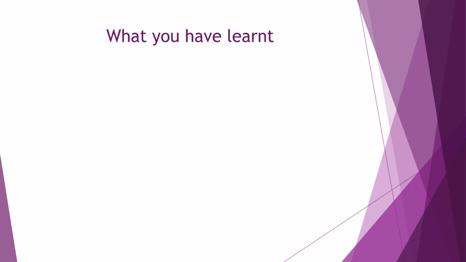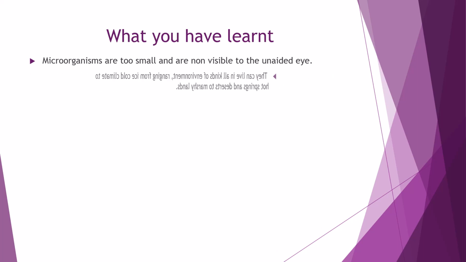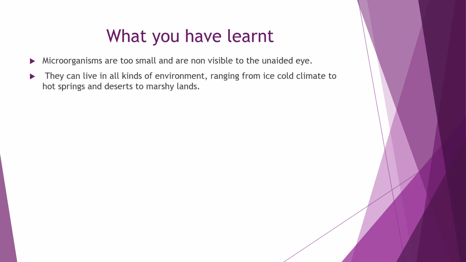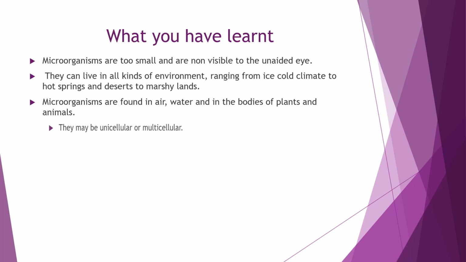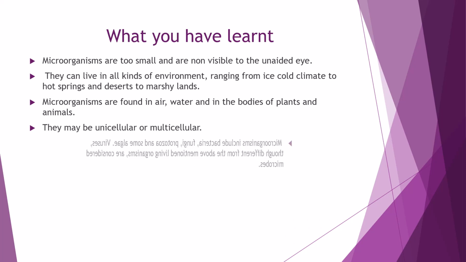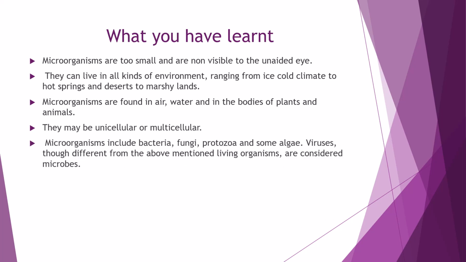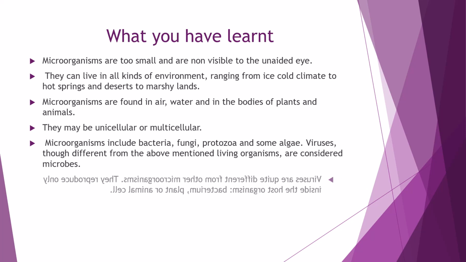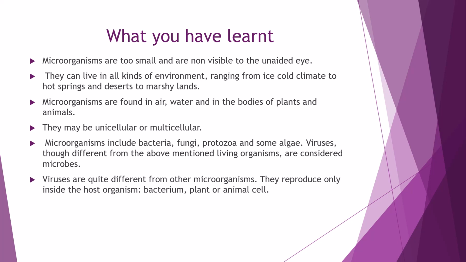Now let's see what we have learned. Microorganisms are too small and are not visible to the unaided eye. They can live in all kinds of environments, ranging from ice-cold climate to hot springs and deserts to marshy lands. Microorganisms are found in air, water, and in the bodies of plants and animals. They may be unicellular or multicellular. Microorganisms include bacteria, fungi, protozoa, and some algae. Viruses, though different from the above-mentioned living organisms, are considered microbes.